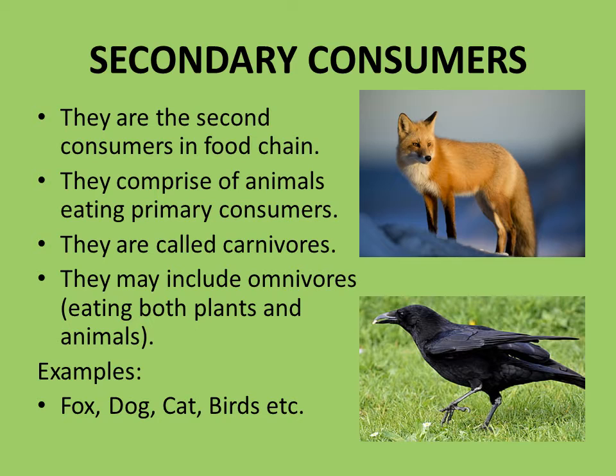Now comes the secondary consumers. They are the second consumers in the food chain, or they are at the third level of the food chain. They comprise animals eating primary consumers. They are called carnivores. Carnivores are the animals that only eat meat or other animals. Well, they may include omnivores. And I've told you, omnivores are the animals that can eat both plants and animals. Examples include fox, dog, cat, and birds.